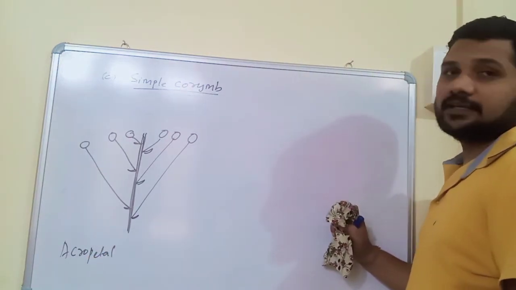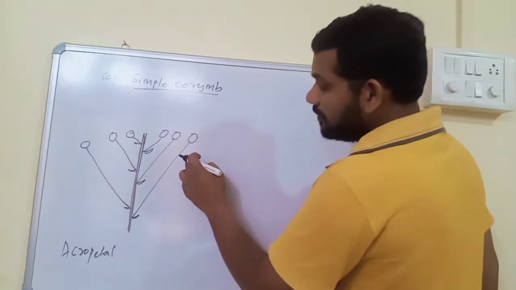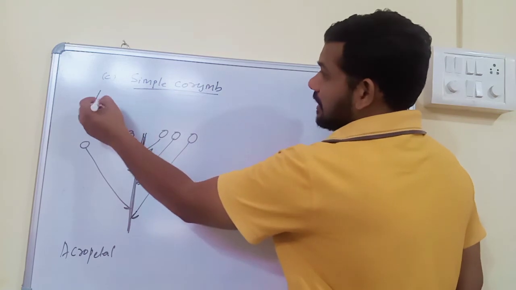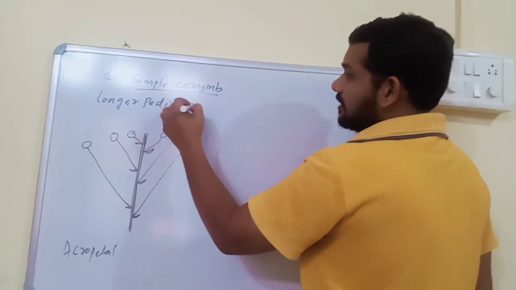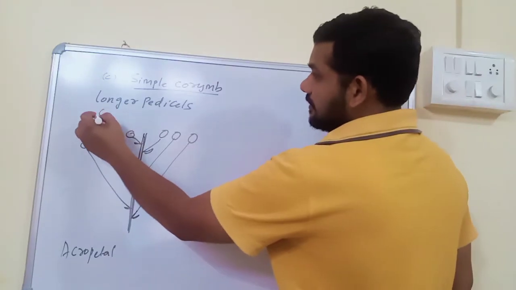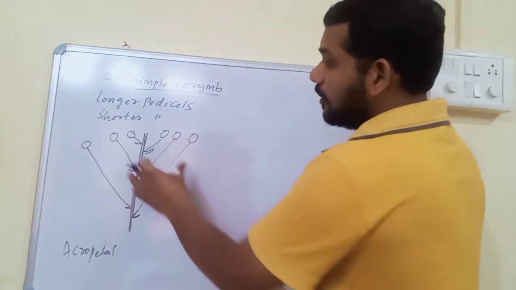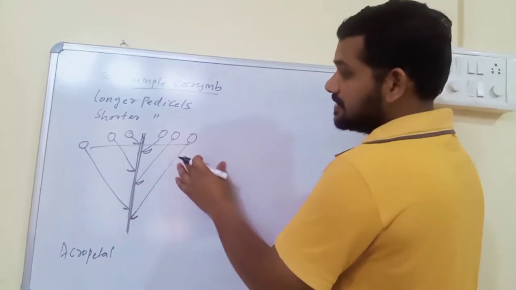But what is the difference between simple raceme and simple corymb? In simple corymb, the lower flowers have longer pedicels and the upper flowers have shorter pedicels. That's why all flowers are brought more or less to the same height. This is the only reason.